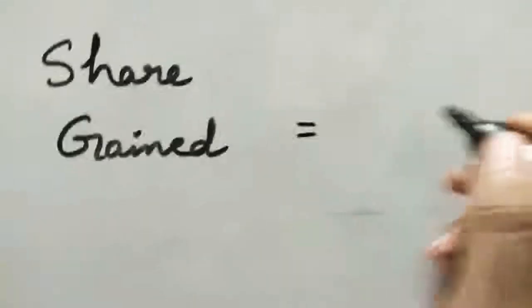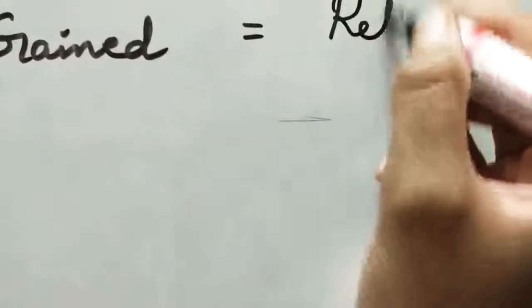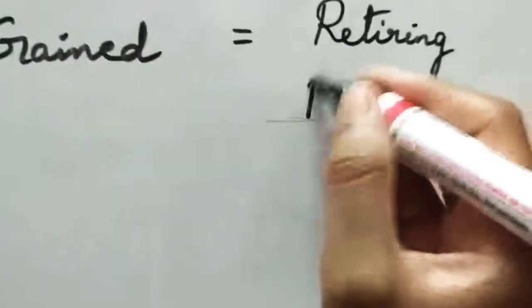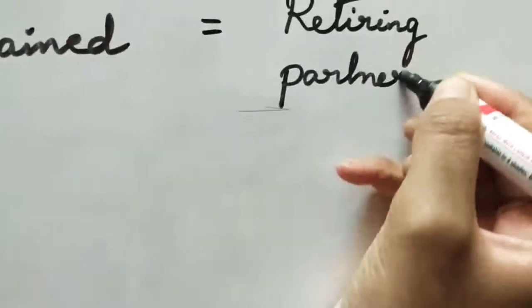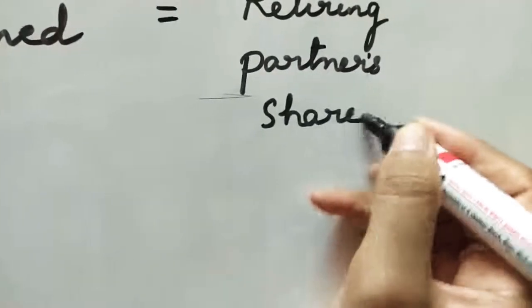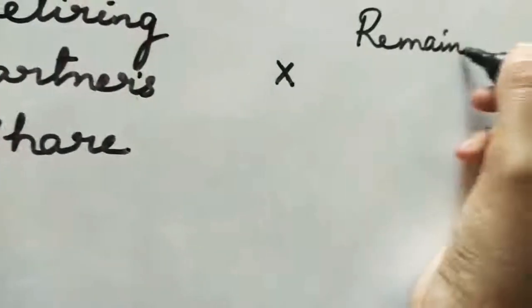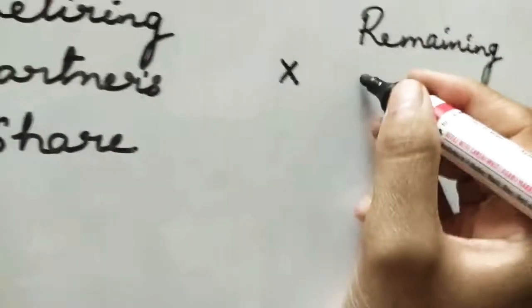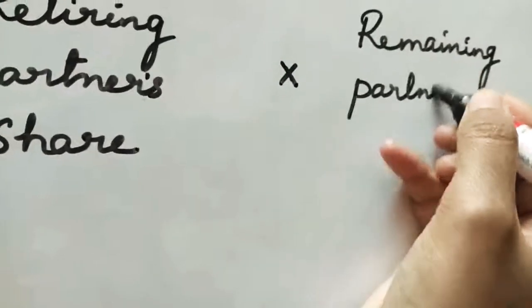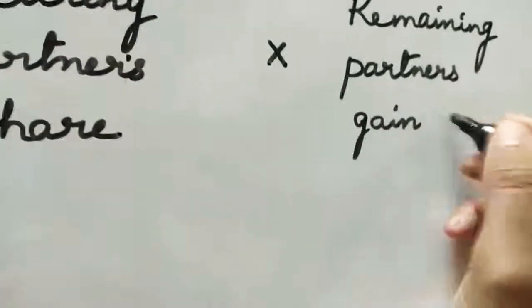Share gained is equal to retiring partner's share into remaining partners' gain ratio.